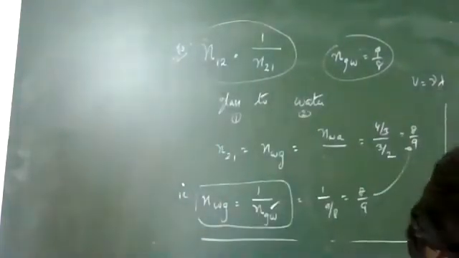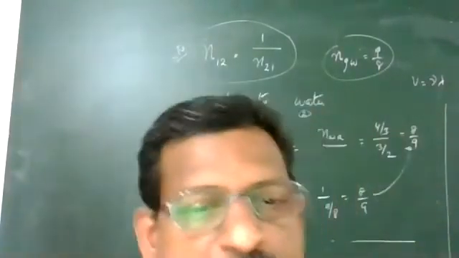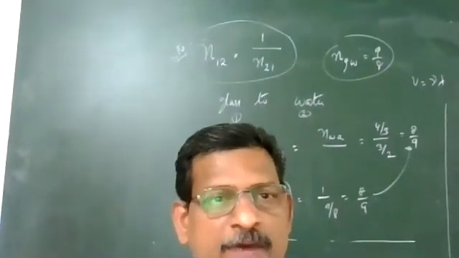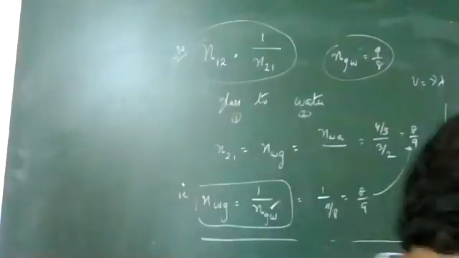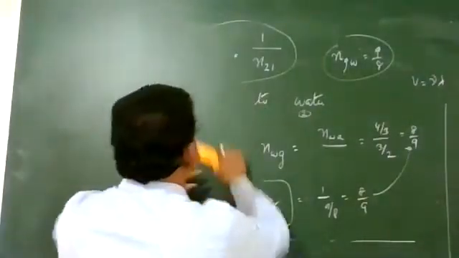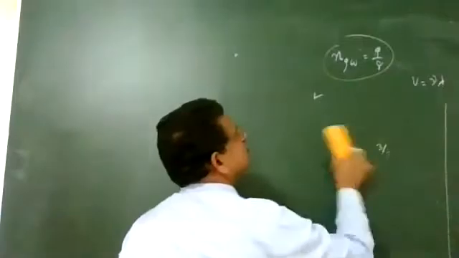Okay, next point is we have to go for refraction through a glass slab. So we have a transparent material. There are different types of transparent material we can design.